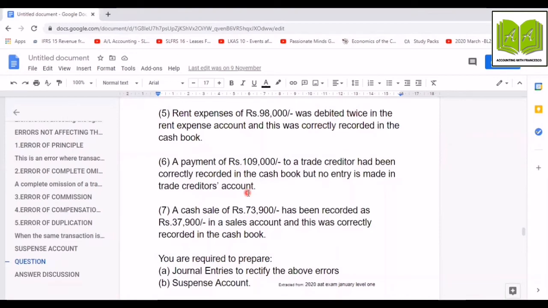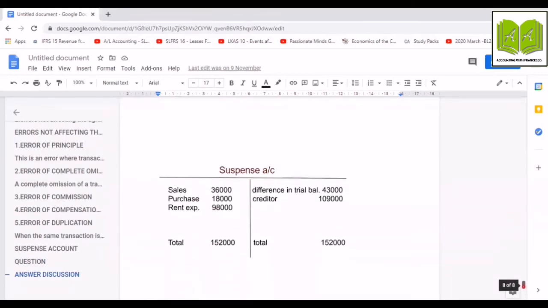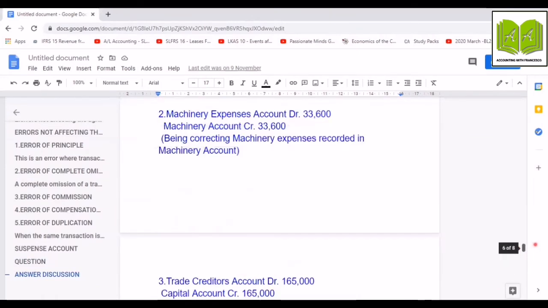So if you are debiting somewhere, as now this is recorded correctly in the cash book, that means the credit entry has been made correctly. But when we are rectifying, if we are incurring a debit entry, obviously there should be a credit entry now. So in here, we are going to credit it to the suspense account temporarily by rupees 109,000. So this is the way of writing the entry. Trade creditors account debit 109,000, suspense account credit 109,000. And it should go also to the suspense account like this, to the credit side. Let's move to error number 7.